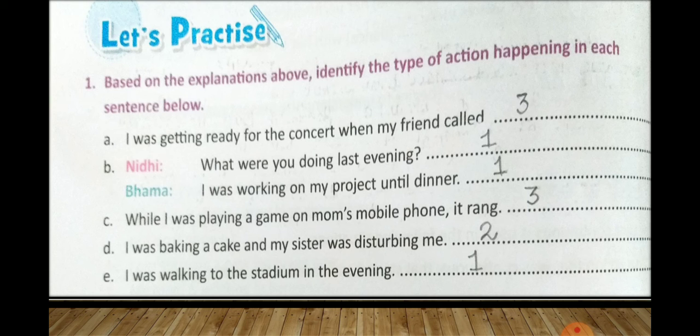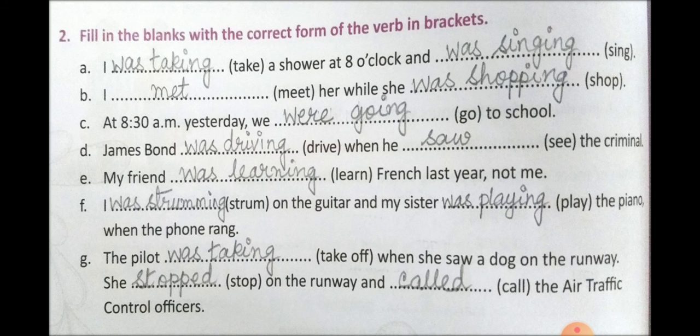So A is 3, B, Nidhi is 1 and Bhama is 1. C is 3, D is 2 and E is 1. Okay. So let's move to the next exercise, that is number 2. Fill in the blanks with the correct form of the verb in brackets.